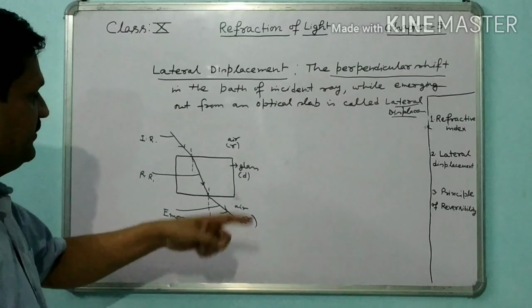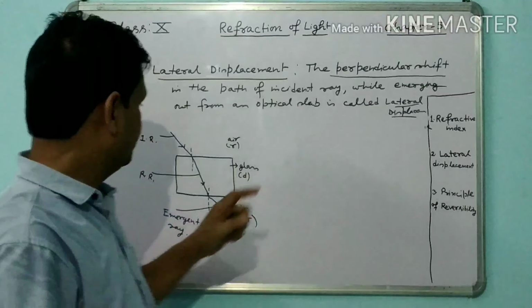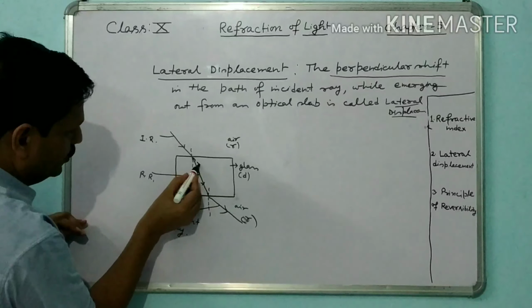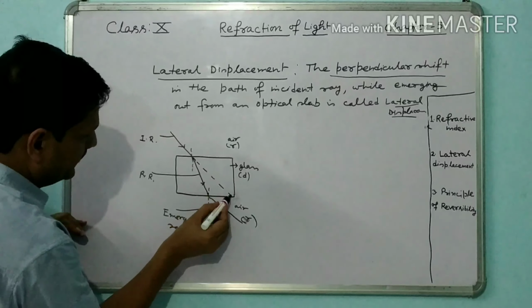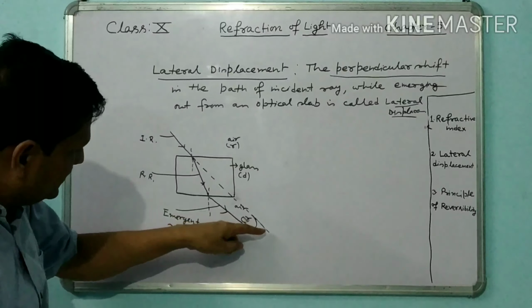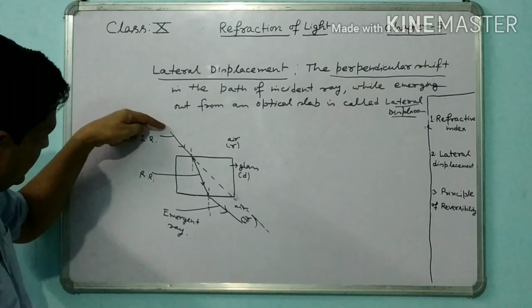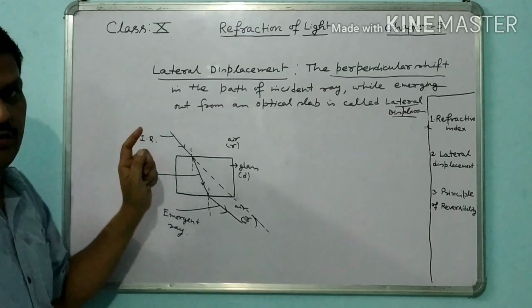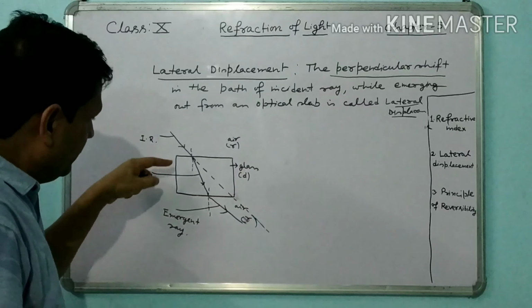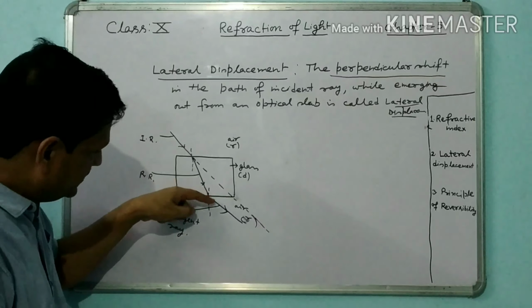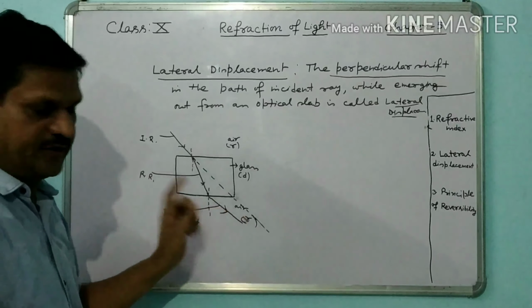So how can we say that it is the perpendicular shift? In fact, this is the actual path of the incident ray, the original path without refraction. But due to the refraction, there is a deviation in the ray.